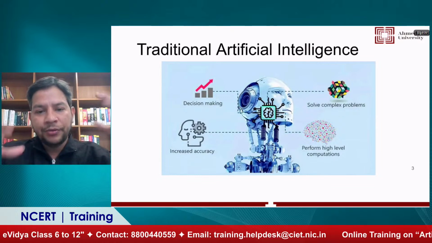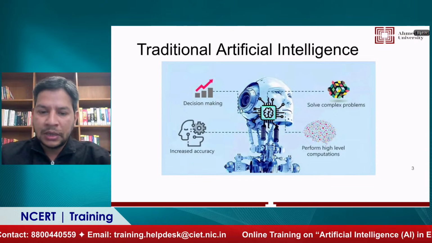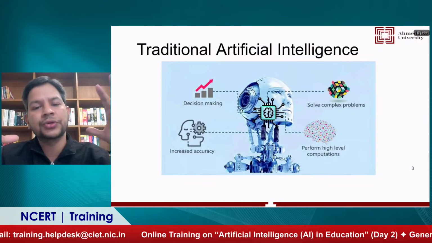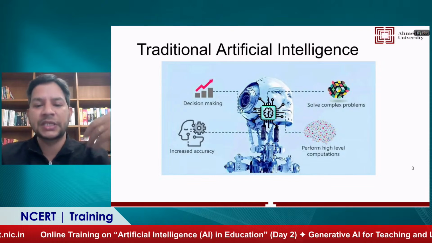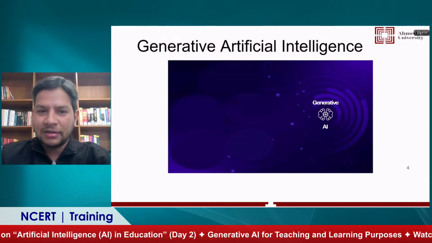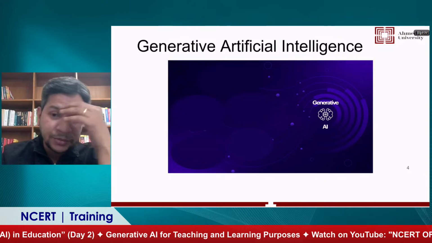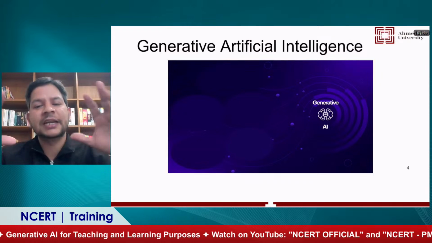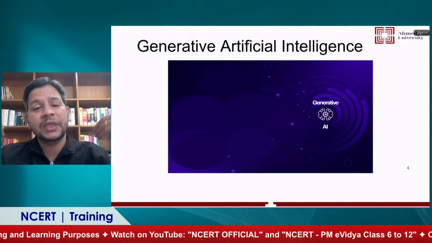But if you look at the overall agenda of traditional AI for almost five, six decades, the focus has always been on how to replicate the decision making of humans through machines. But then a new kind of AI came, which is called generative AI, and as you mentioned, it is the buzzword right now. Generative AI, as the name suggests, generates. So it not only takes decisions, but it also generates something new.